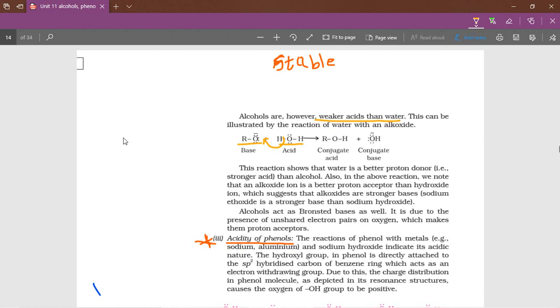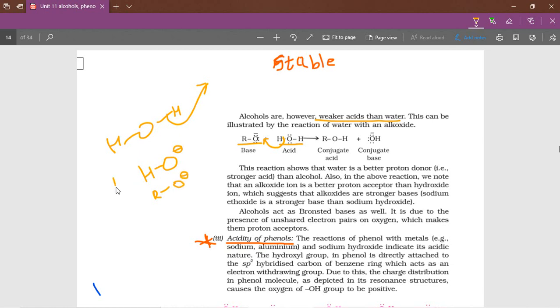And there is one more explanation. You can see this is the water molecule. In the water molecule, after donating H plus ion, it forms HO minus. According to the inductive effect, I will explain. This is HO minus. In the case of alcohol, we get RO minus. Now which is more stable?